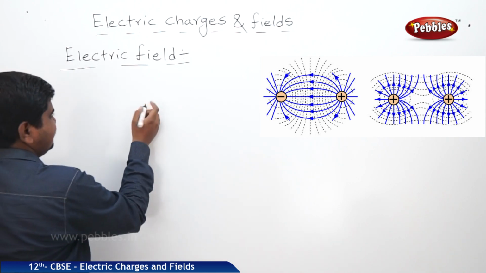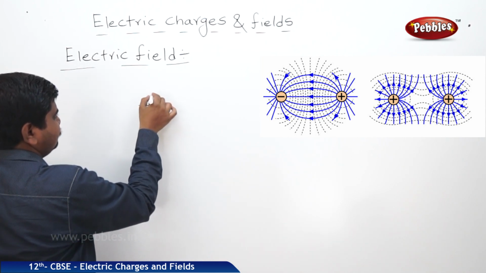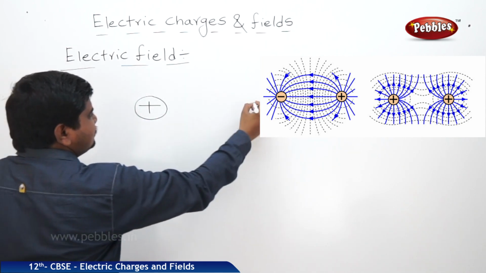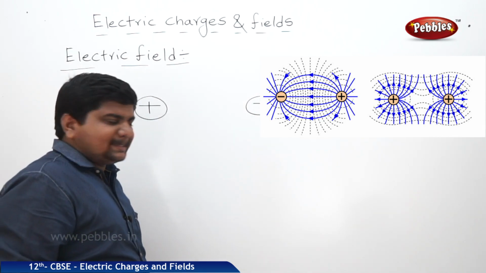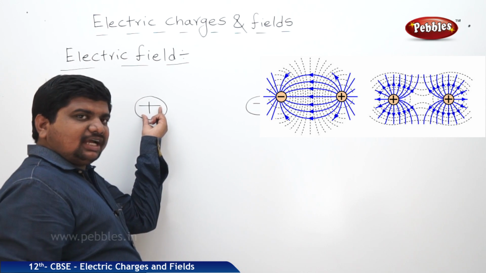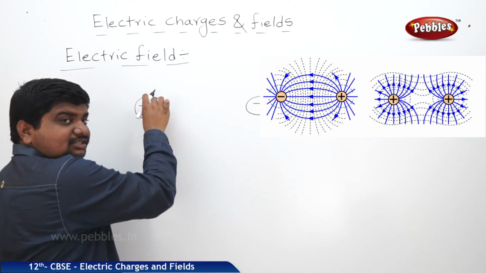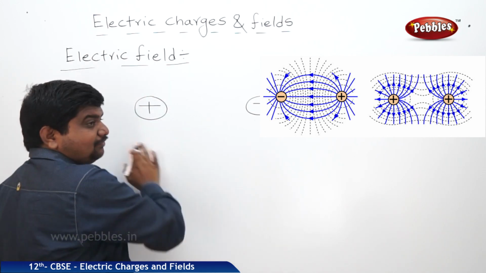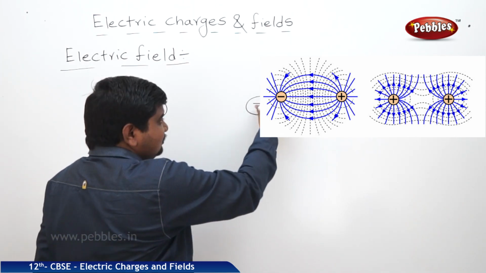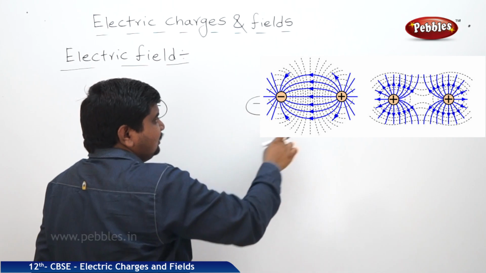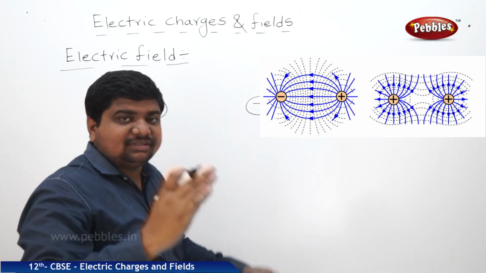In this case, just place a charge, maybe a positive charge, maybe a negative charge. Around this positive charge, the influence of the charge will spread in the form of a space around it. As well as around the negative charge, the influence will spread around the same charge up to some region.